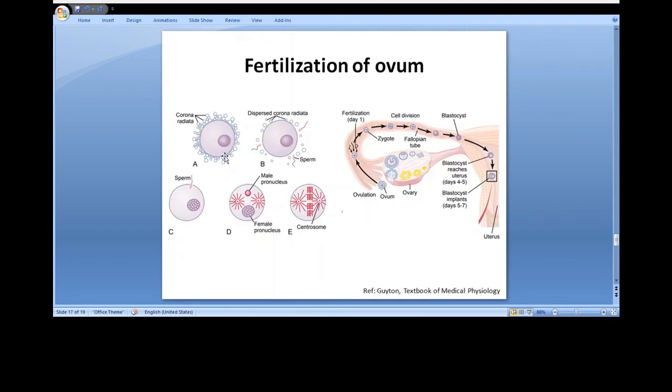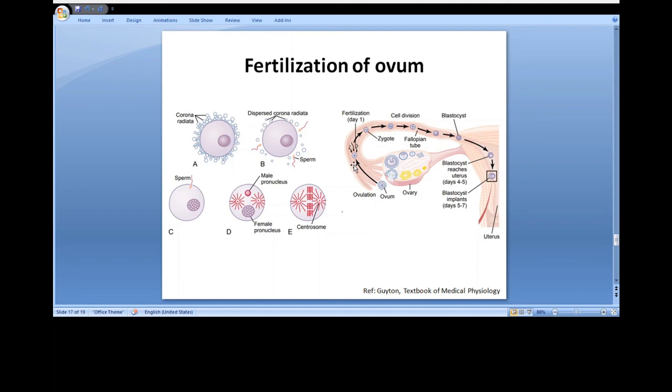Here, the mature ovum surrounded by the corona radiata cells is shown. The corona radiata cells are dispersed on the entry of the sperm. As the sperm enters, the male and female pronuclei are formed, and the last part shows reorganization of a full complement of chromosomes and the beginning of division of the ovum. Fertilization of the ovum normally takes place in the ampulla of one of the fallopian tubes soon after both the sperm and the ovum enter the ampulla.